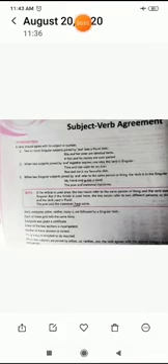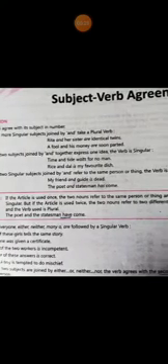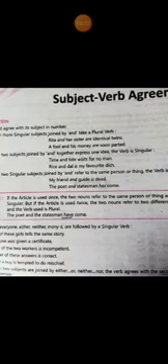Good morning, students. Today we will take the grammar section, and in this we will take subject-verb agreement. A verb should agree with its subject in number, as you know. If there are two or more singular subjects joined by 'and', take a plural verb, as in 'Rita and her sisters are identical twins.' When two subjects joined by 'and' together express one idea, the verb is singular, as in 'Time and tide wait for no man.'